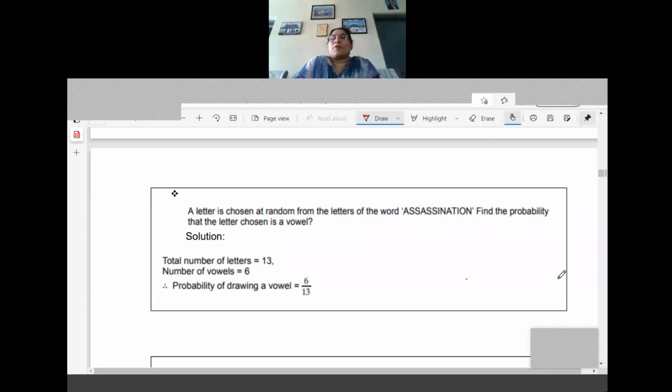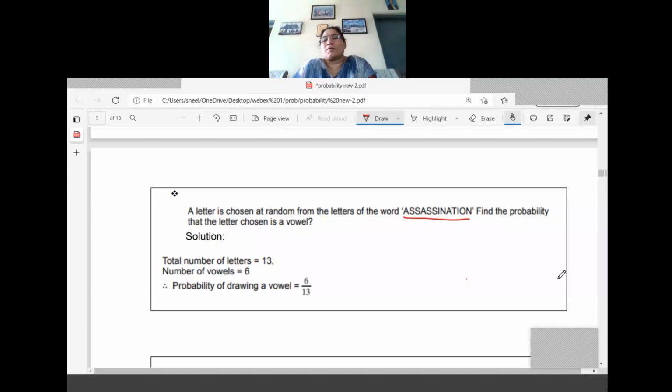So total number of letters equal to 13. How are we doing all this? We should count each letter now. So that is our total outcomes. See, the word "assassination", if you count, what is the total number of letters there? The total number of letters is equal to 13. So the total number of outcomes for us also is equal to 13 only.